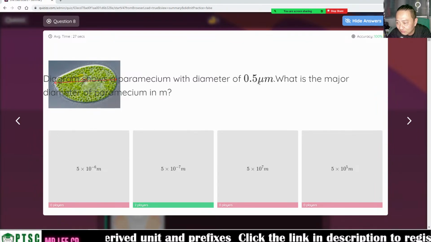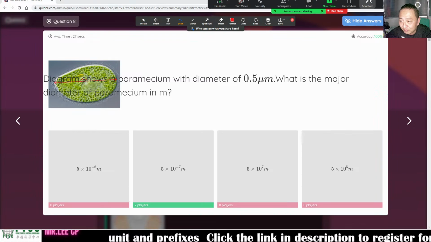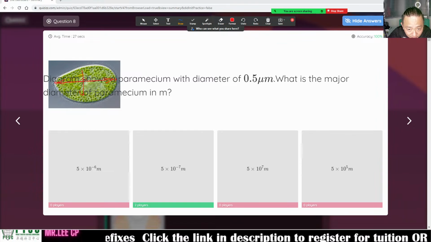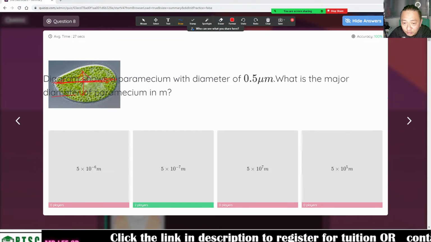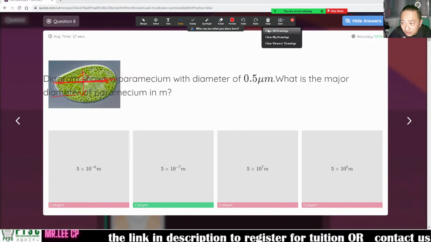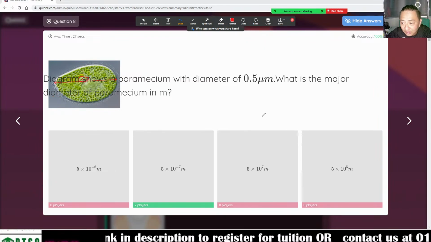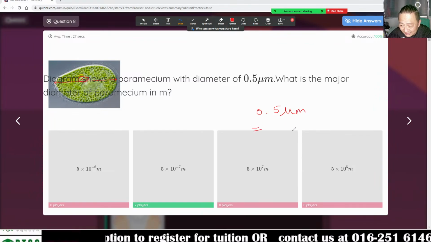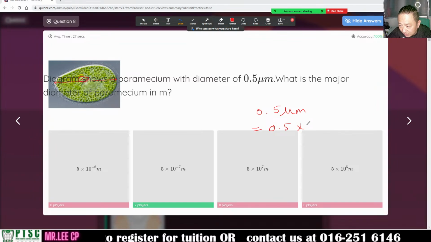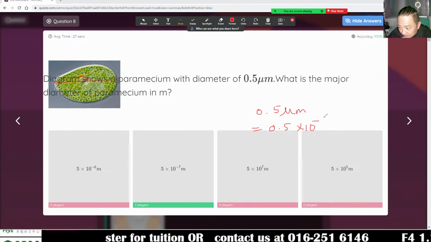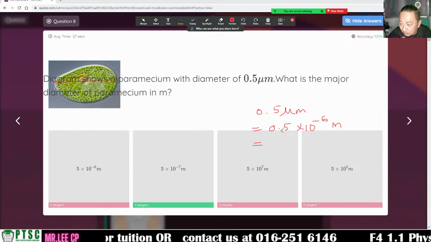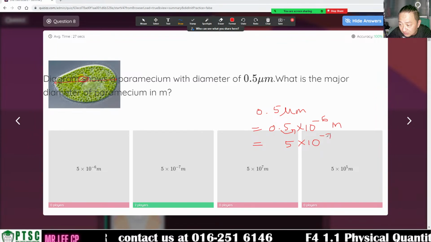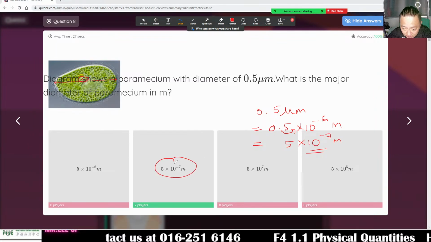Paramecium diameter 0.5 micrometer. What is major? Major is here. This one is minor diameter. So we want major. Major is 0.5 micrometer, which is 0.5 times 10 power negative 6 meter. Negative 6, this one becomes bigger, become 5. This one becomes smaller. Smaller mean minus 1, negative 7 meter. Okay, so yes, you both are okay.